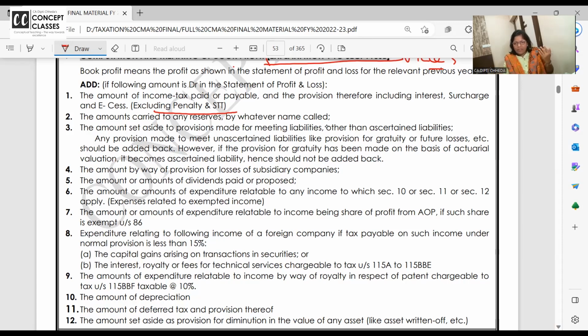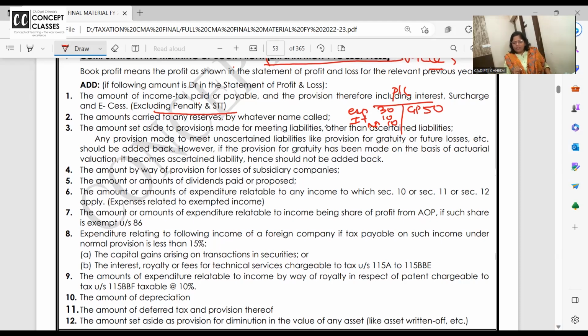This procedure was given very long back. It says income tax provisions including interest, cess, are not allowed. Not allowed means in the P&L account. Look at the screen. This is my GP. My expenses are 30. Income tax is debited 10. What is my net profit? 10. Are you all with me?